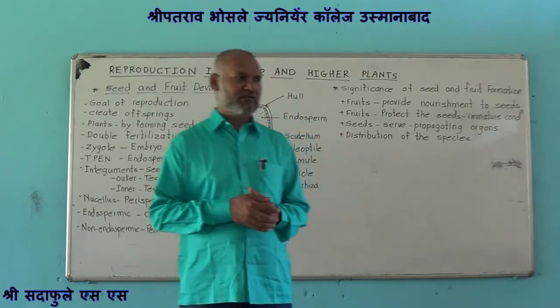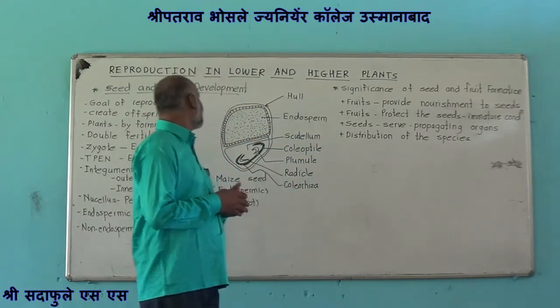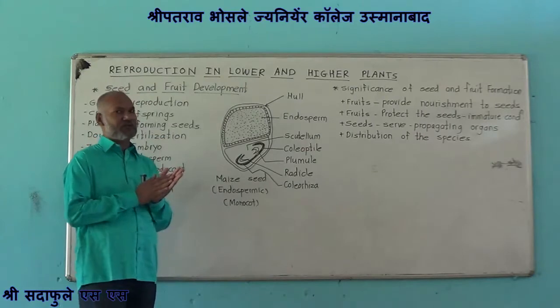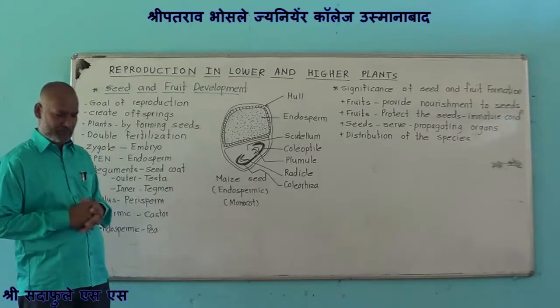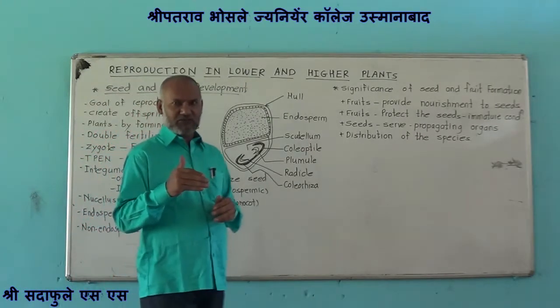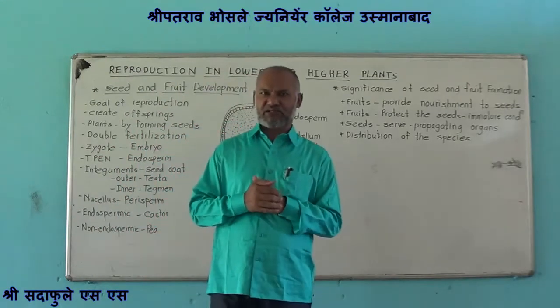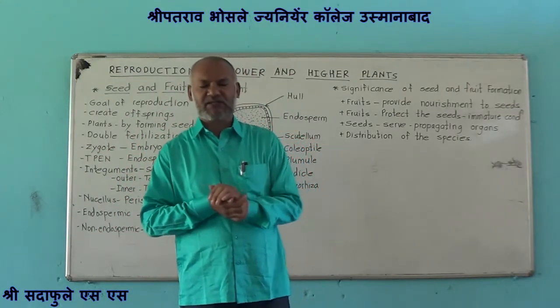Hello students, we are dealing with the topic reproduction in lower and higher plants. Up till now we have studied asexual reproduction and sexual reproduction.